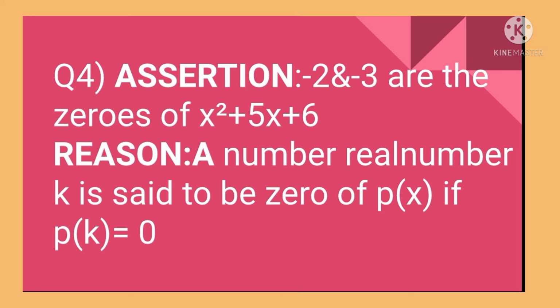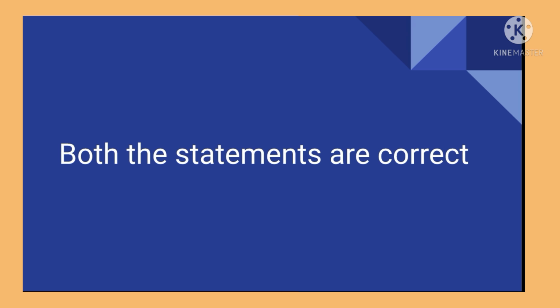Question number 5. Assertion: negative 2 and negative 3 are the zeros of x square plus 5x plus 6. And reason: a number, that is real number, k is said to be zero of p of x if p of k equal to 0. Here both the statements are correct.